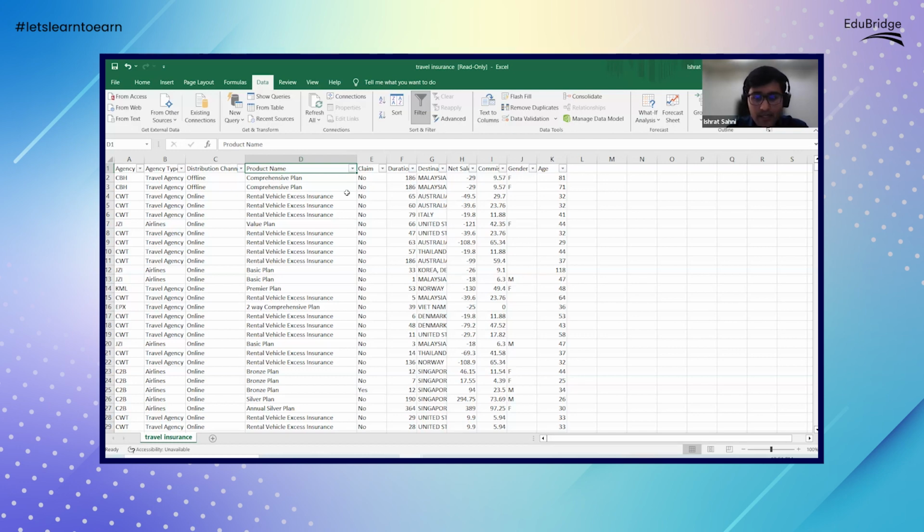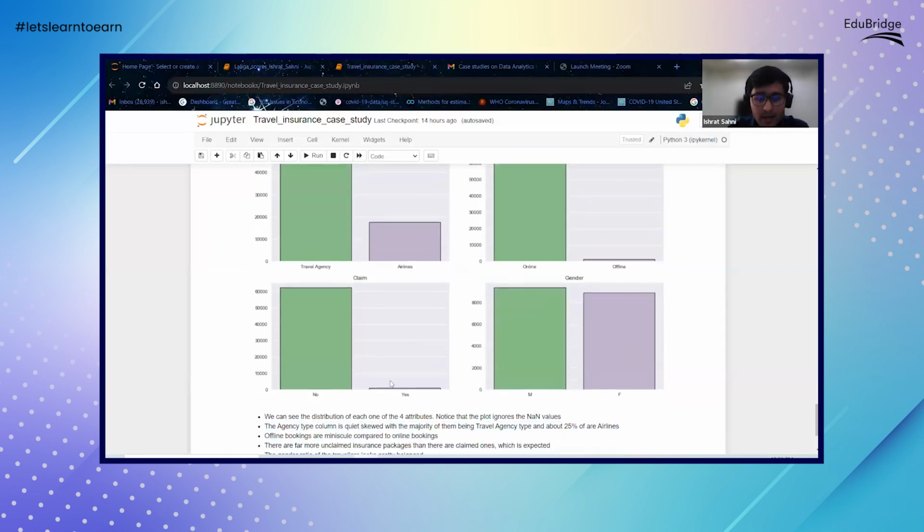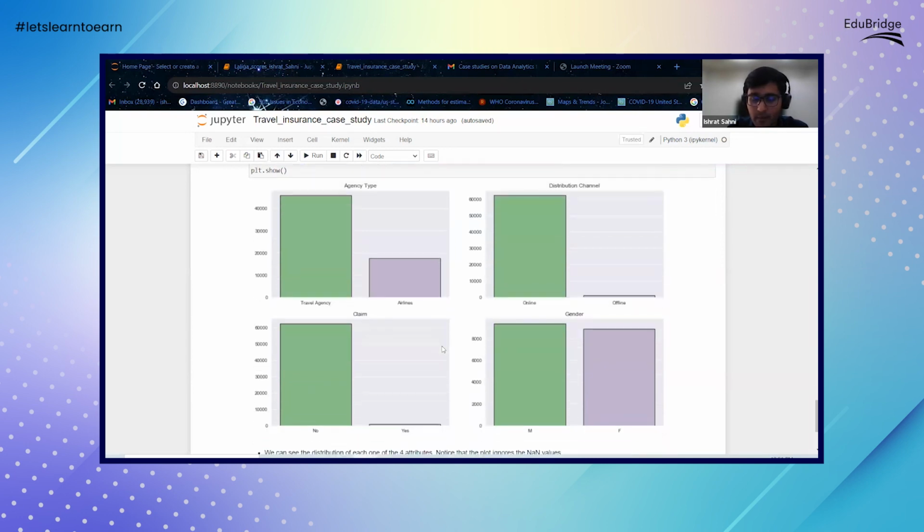We saw in the distribution that the claims in general are quite few, right? But to make it more elaborate, we can try to find out, for a particular product, how many claims were made and what the yes and no distribution was. So this is one way we can do it. This was a very simple example, but we can broaden the use of bar graphs by doing a cross between two variables. That helps you better understand, as you said.